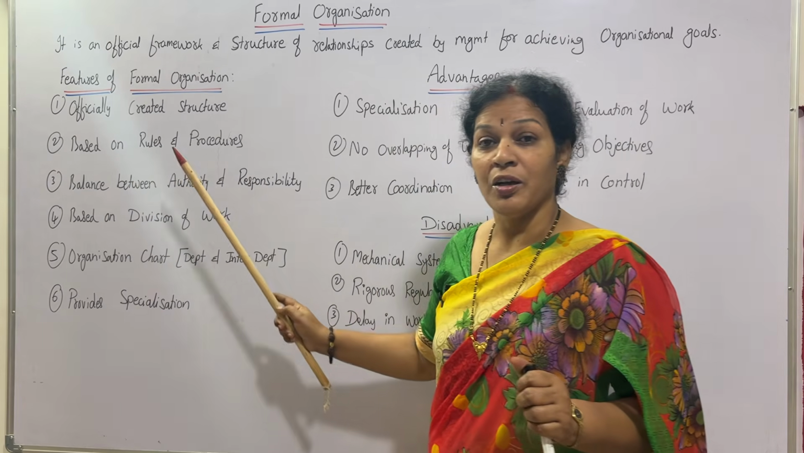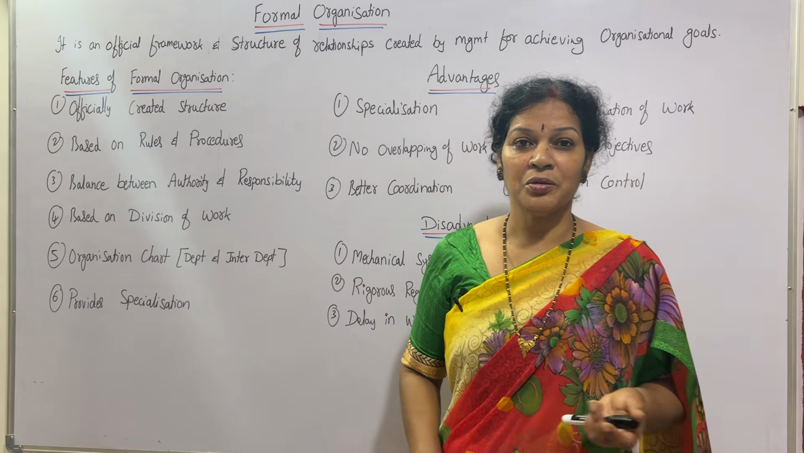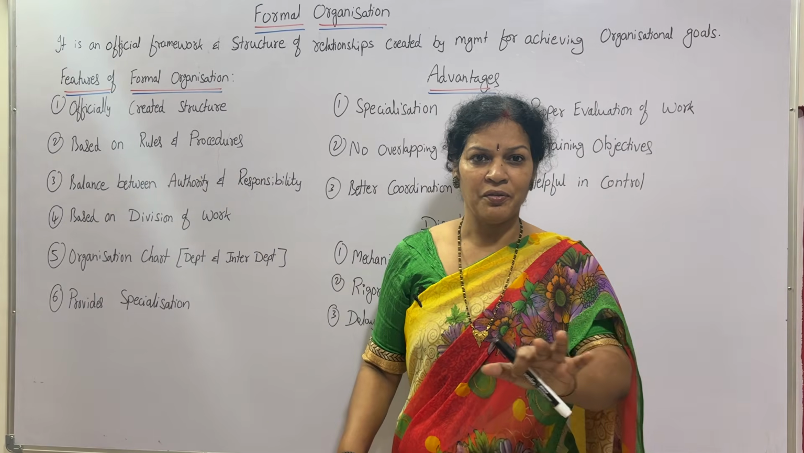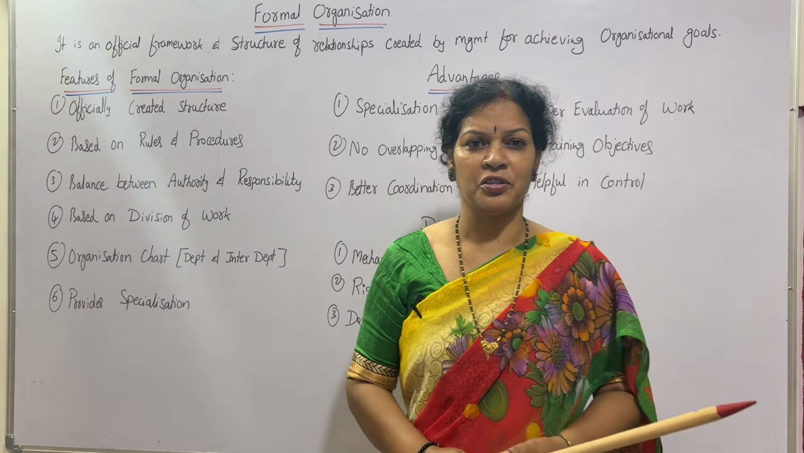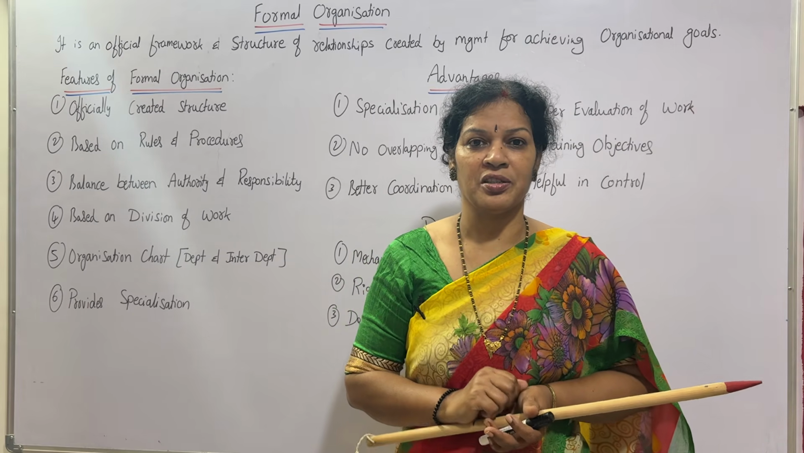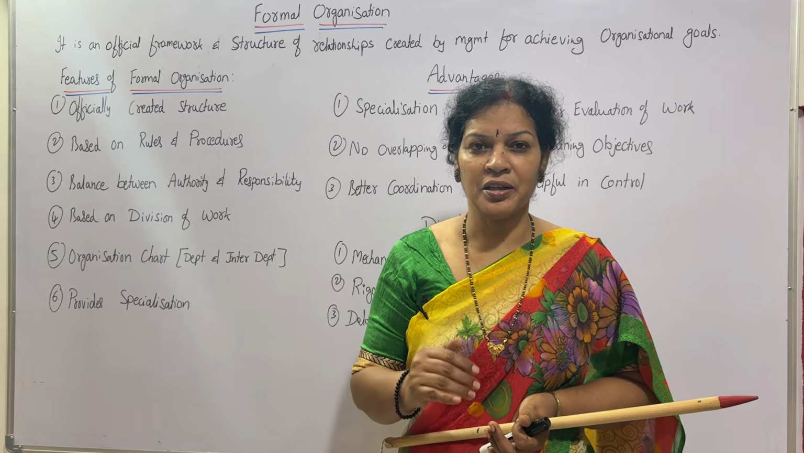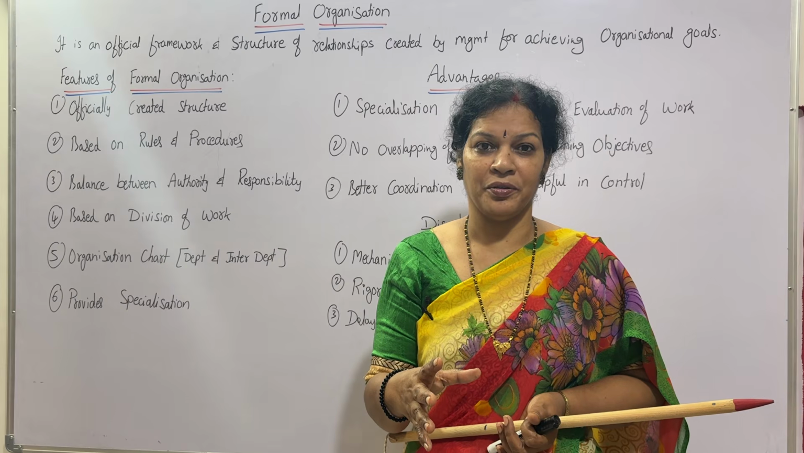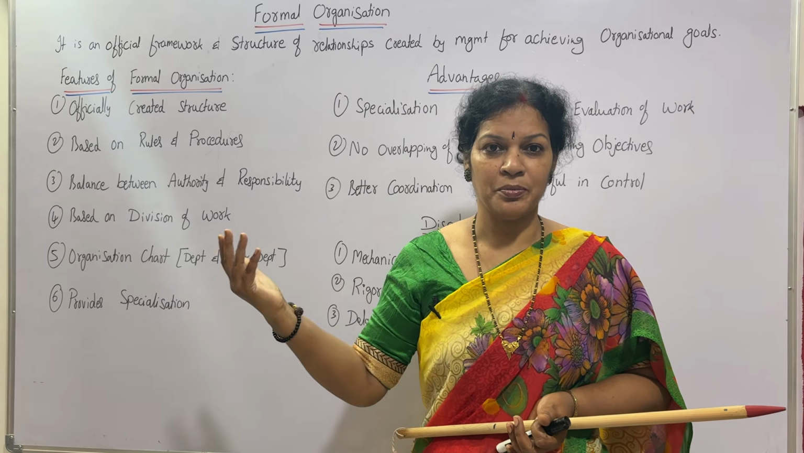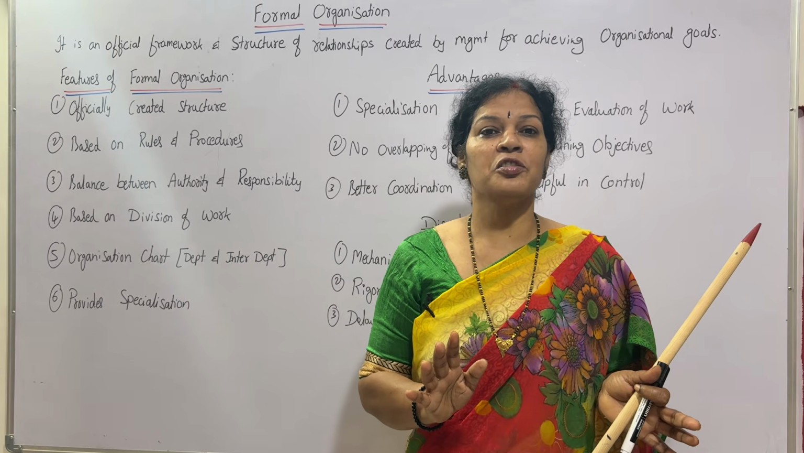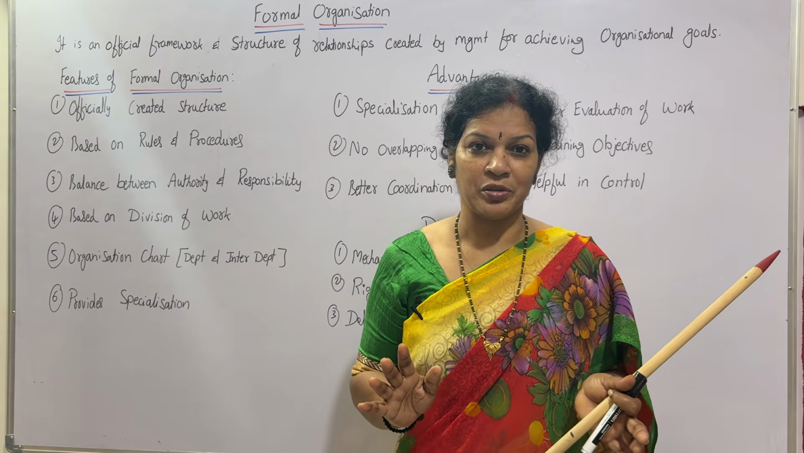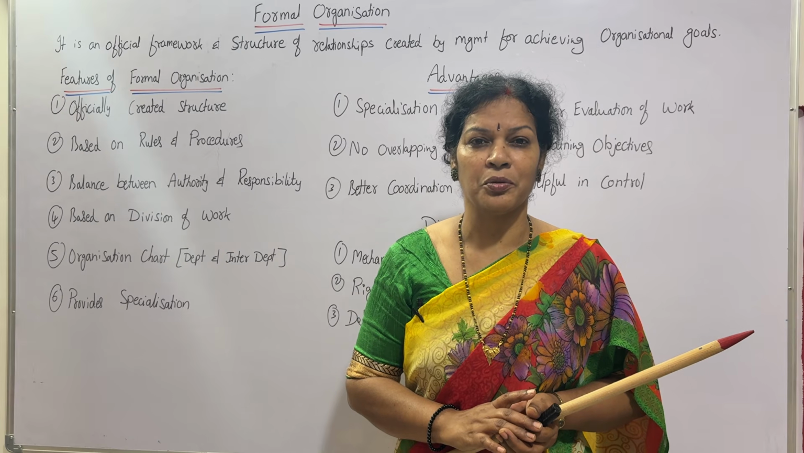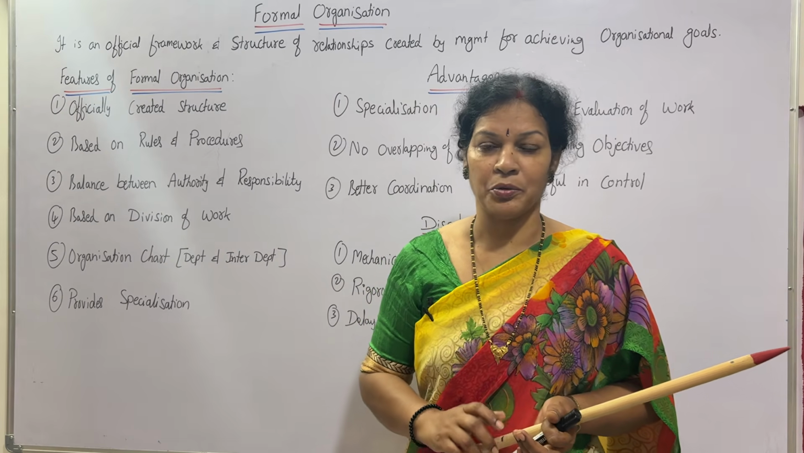Second one, based on the rules and procedures. How is the formal organization created? This is based on the rules and procedures. Every organization is having certain rules and regulations, procedures, so you have to understand that. Once you understand that, according to that, this formal organization has formed. On what basis? Based on the rules and regulations. But the rules and regulations are not common for all the organizations. Every organization is having their own policies, own rules and regulations, own structure. So you have to remember that.